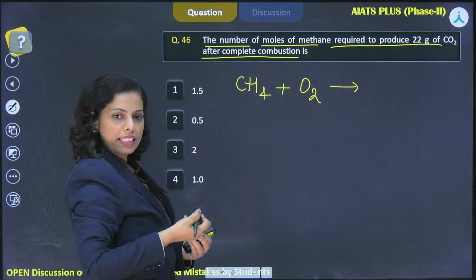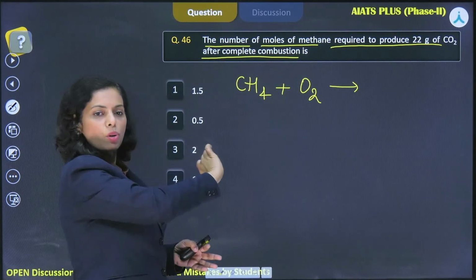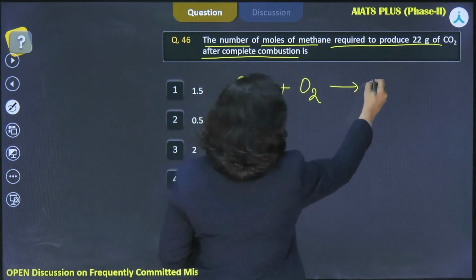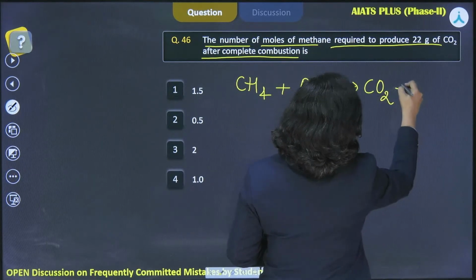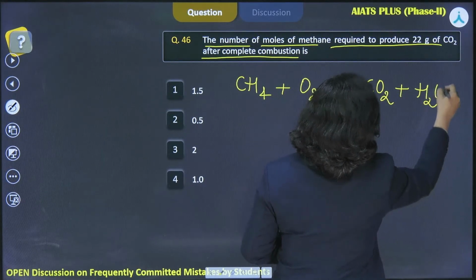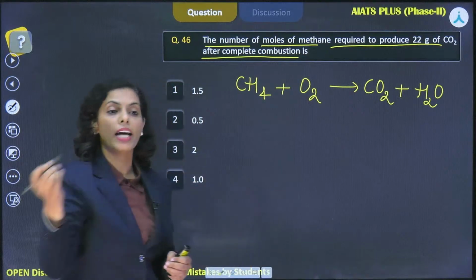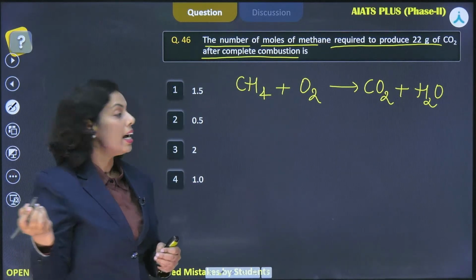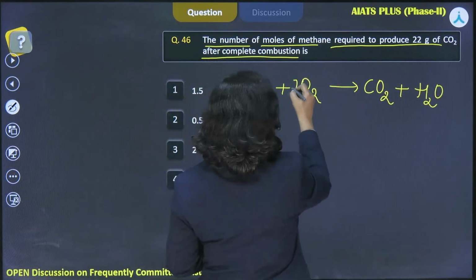Asim said option 2. Okay, I'll be looking at this. So complete combustion of the hydrocarbon results in the formation of carbon dioxide and water. Along with that, energy is being released. And what happens here? We need to balance this equation as well.